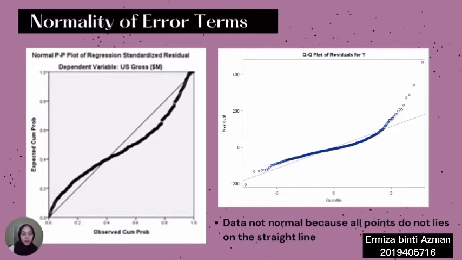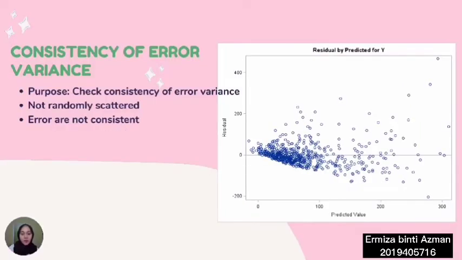Next, we go for normality of error terms, where the graphs are the QQ plot and the PP plot. This plot of residuals shows that the error terms are not normally distributed because the points do not lie on the straight line. Therefore, the assumption of normality is not fulfilled. This is the consistency of error variance, where the purpose is to check the consistency. From this graph, the plot is not randomly scattered. Therefore, the error variance is not consistent, and the assumption of homoscedasticity is not fulfilled.